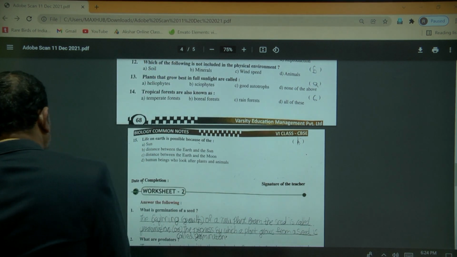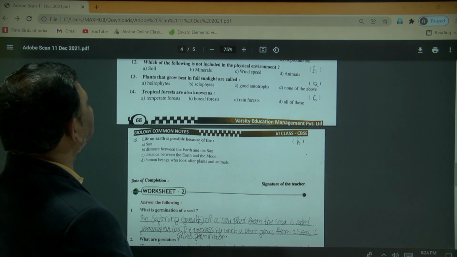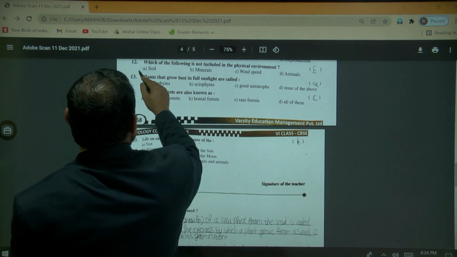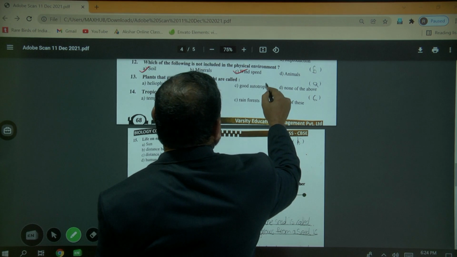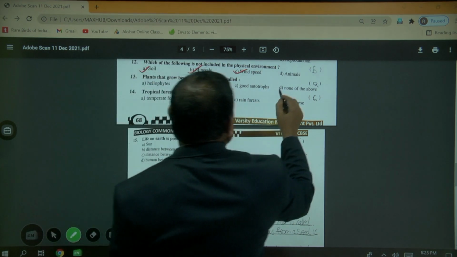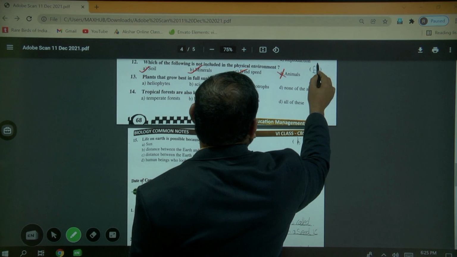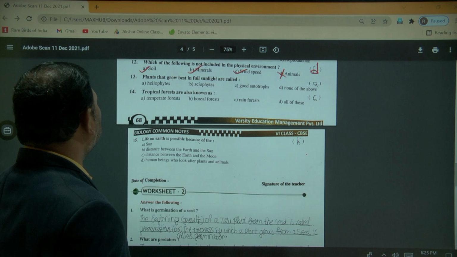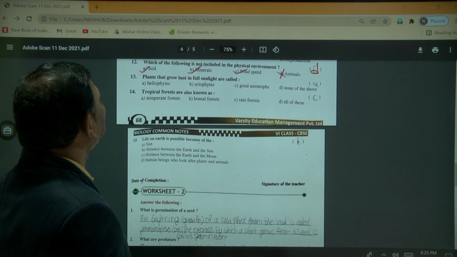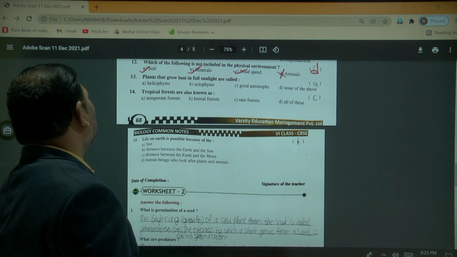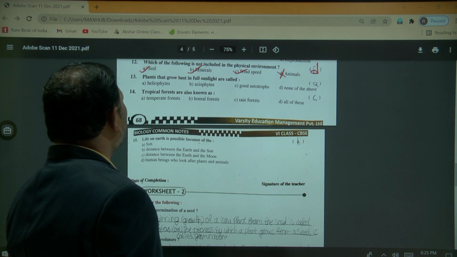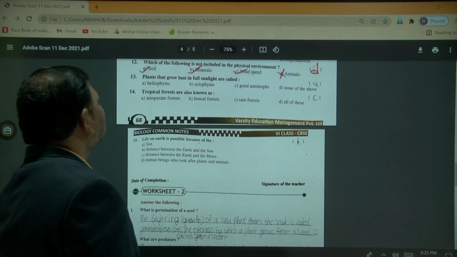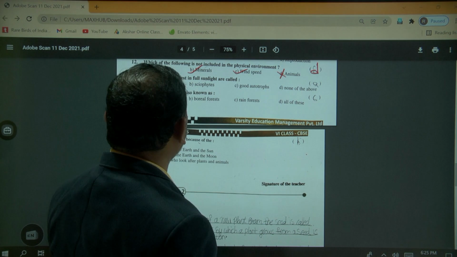Question you can see. Which of the following does not include the physical environment? Physical environment: soil is correct, wind speed and minerals. So this is the animal, so that's why option D is the correct. Option D is the correct. Plants, which of the following does not include physical environment? Animals. Okay. Plants that grow best in the full sunlight are called heliophytes, sciophytes, or autotrophs.